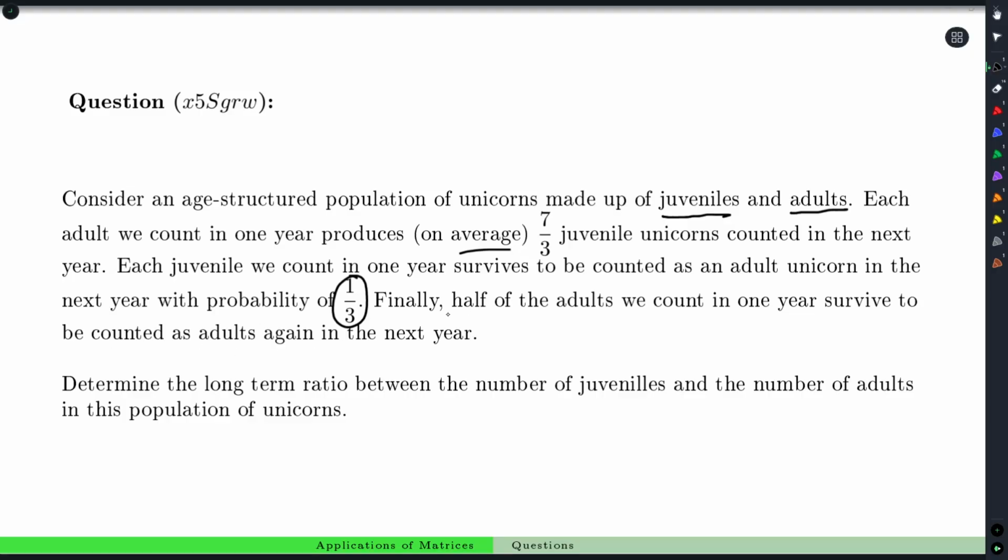So half of the adult population just vanishes or magically bursts into pixie dust or something at the end of each year. But half of the adults make it, half of them don't.